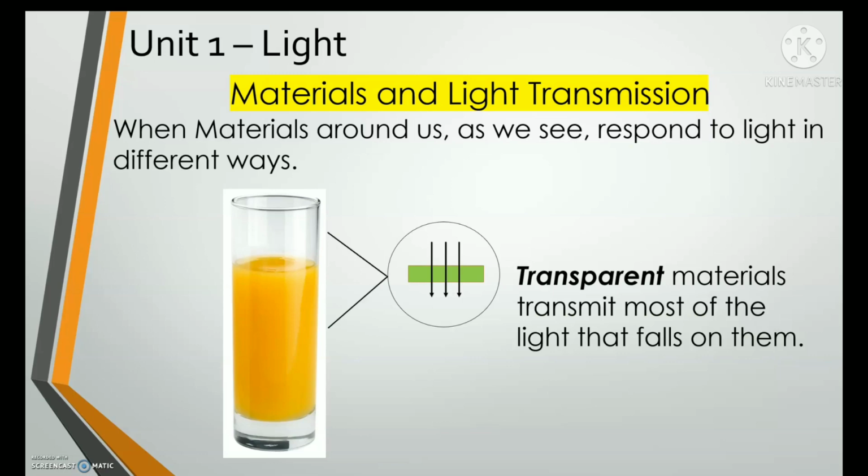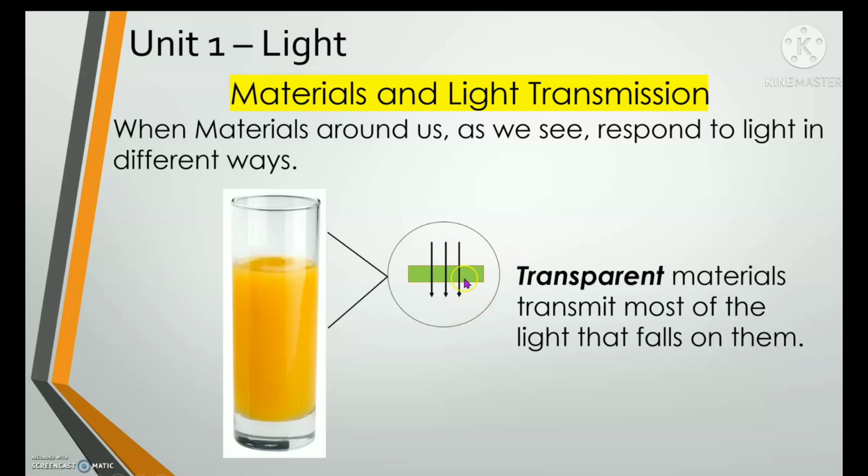Transparent materials transmit most of the light that falls on them. Very good. So the example given here is a glass of orange juice. So we can see what's inside the glass because the material is transparent.